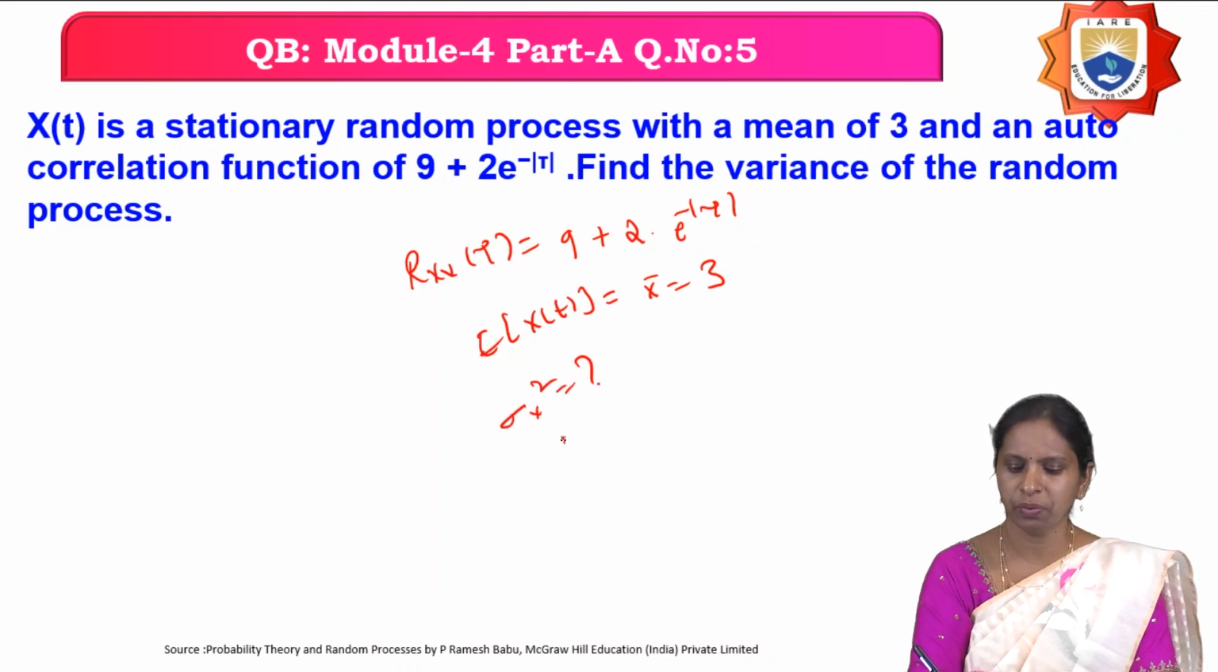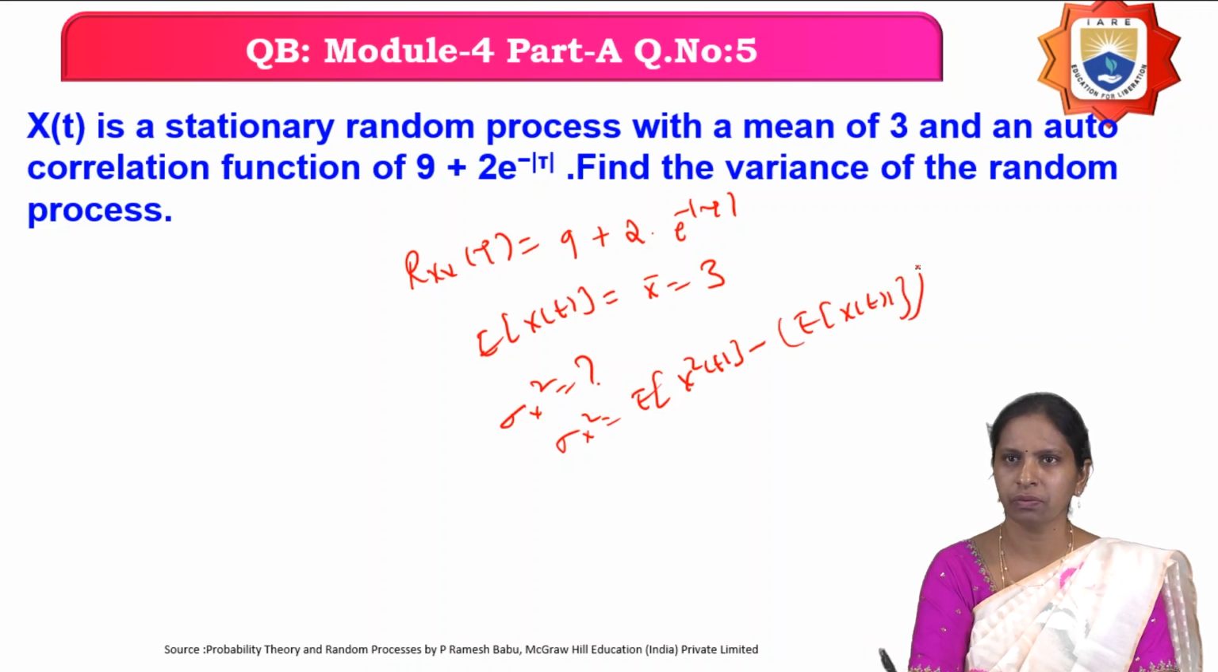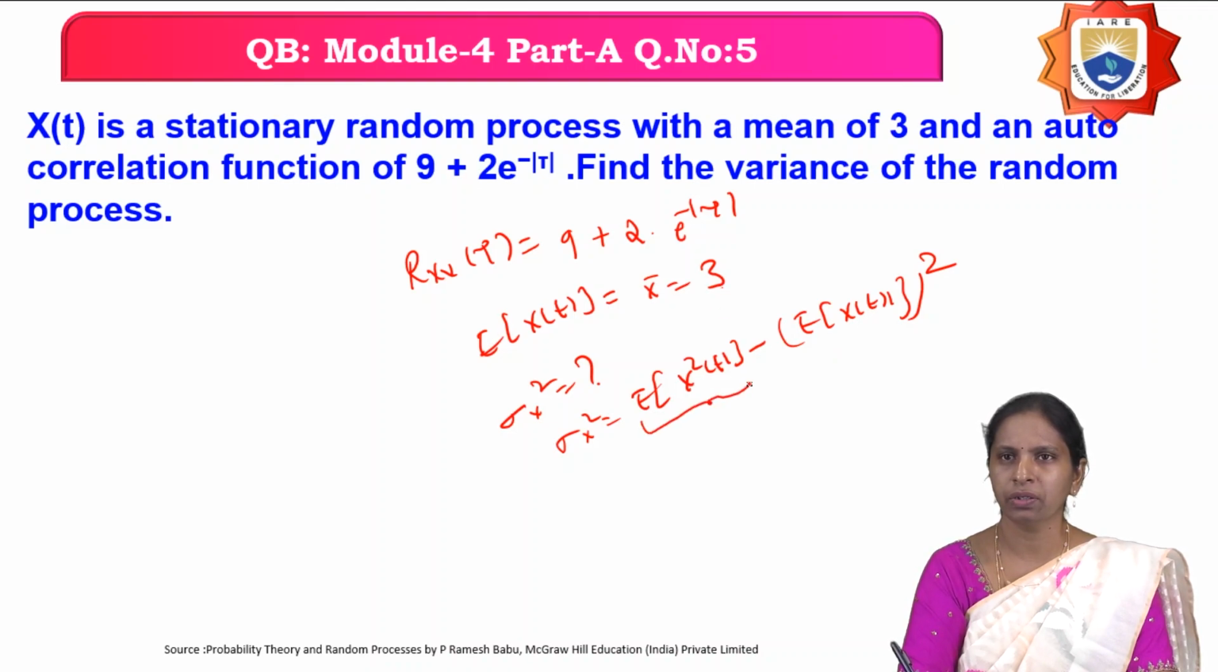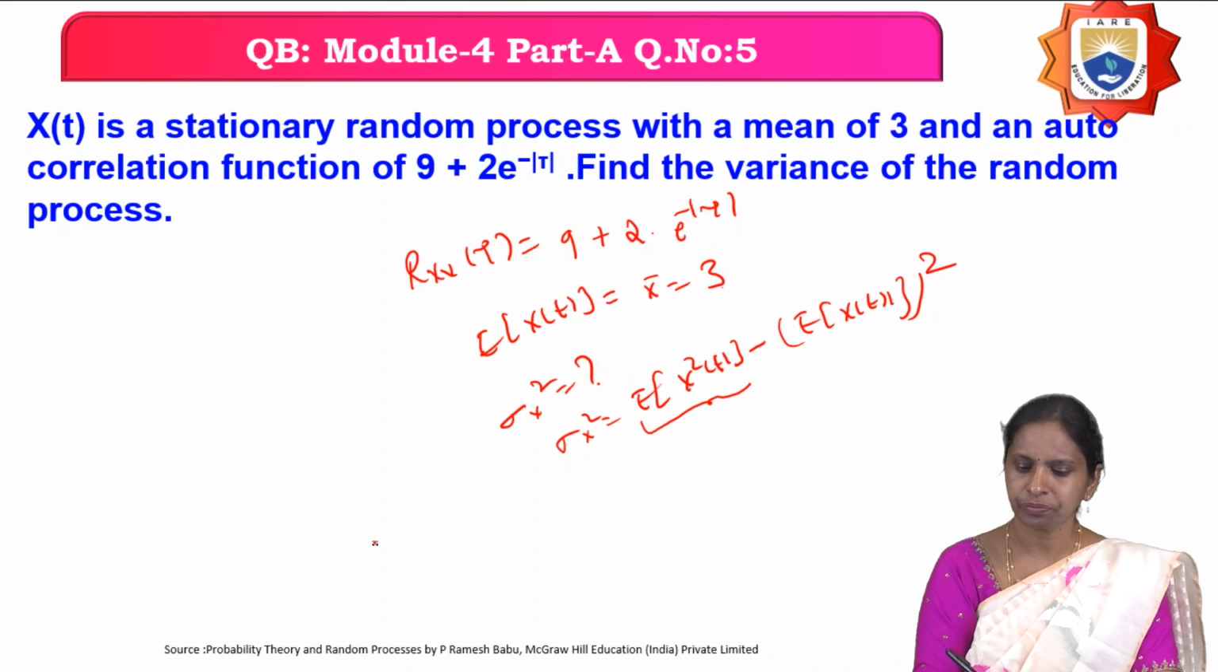So what is the variance of the random process? Nothing but expectation of x square of t minus expectation of x of t whole square. The mean is given as 3, so you have to find out expectation of x square of t.